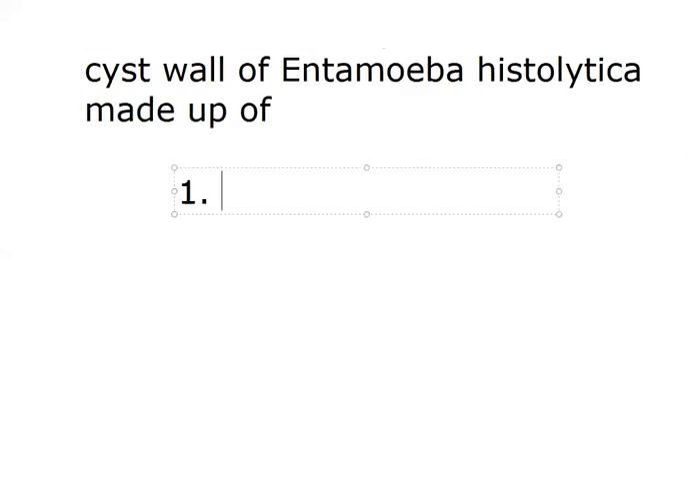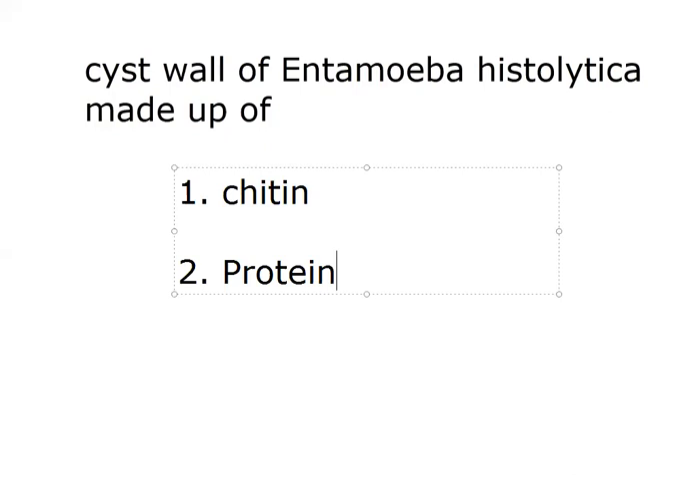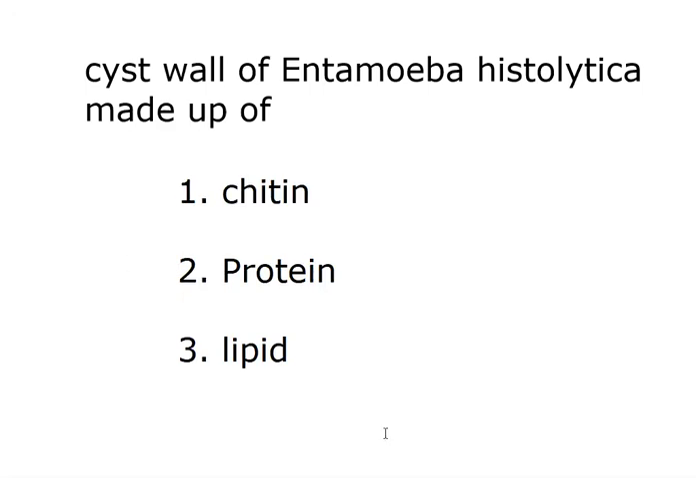Number 1, chitin. Number 2, protein. Protein, sir. How can you say that is protein? Because the trypsin will dissolve the proteins, sir. Very good, very good. The answer is protein. The cyst wall of Entamoeba histolytica is made up of protein.